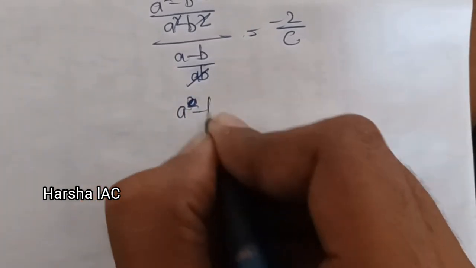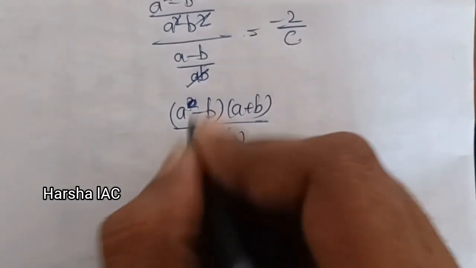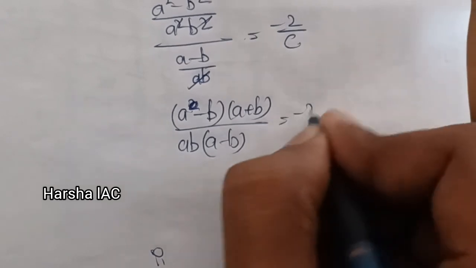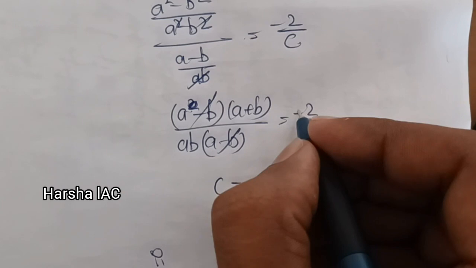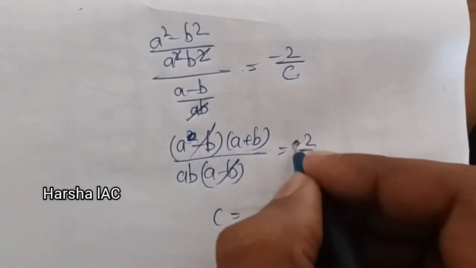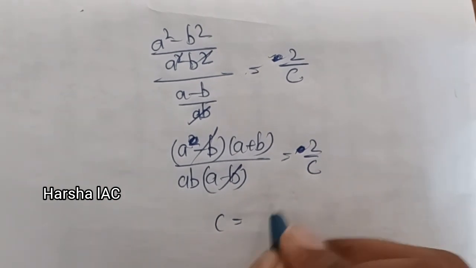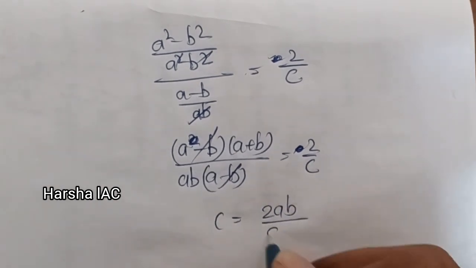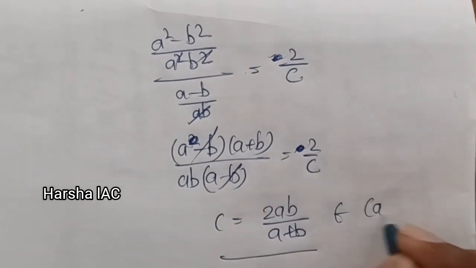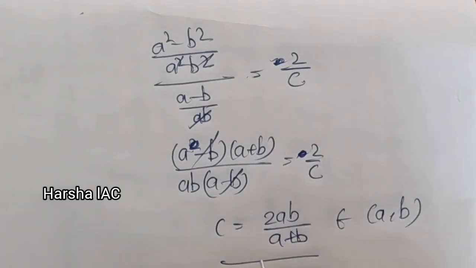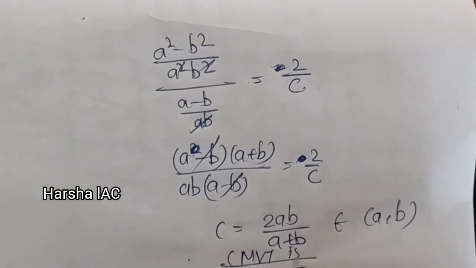This can be written as (a minus b)(a plus b) by (a minus b) into ab, equal to minus 2 by c. A minus b will be cancelled, and the negative sign cancelled in the earlier steps. Here c is equal to 2ab by a plus b, and this lies between a and b, and finally CMVT is verified.